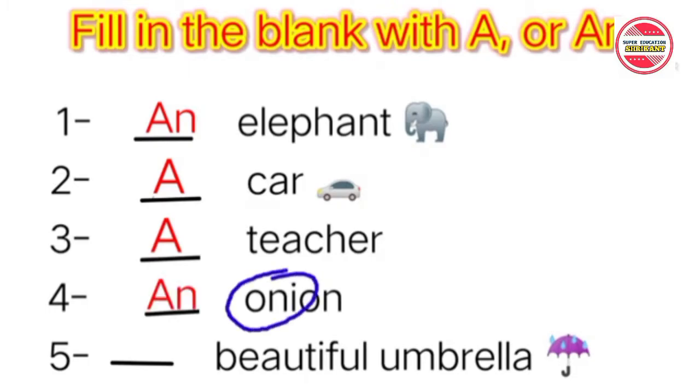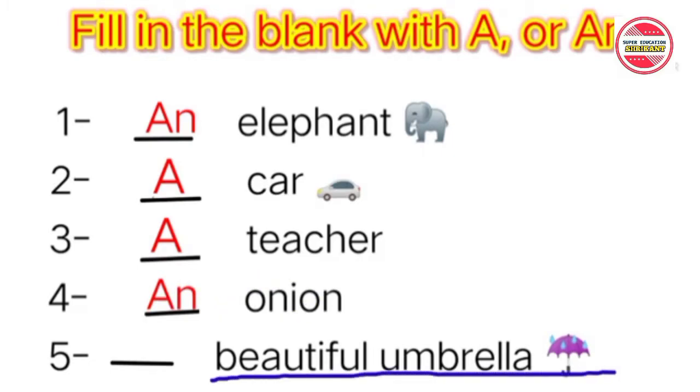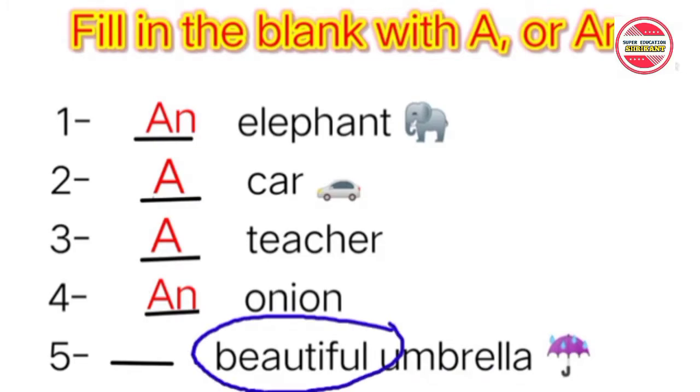So "an" comes here. Now, beautiful umbrella. Remember, it is not only umbrella here; along with this, beautiful is also associated. Therefore, the article here will be considered according to beautiful, not umbrella. Beautiful starts with a consonant sound, that's why "a" will come here.